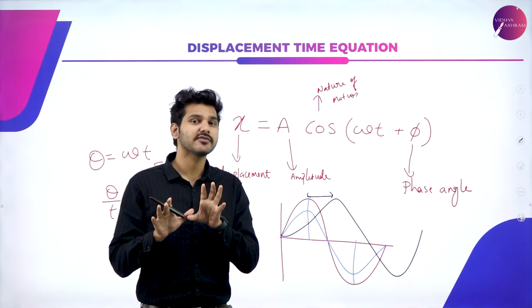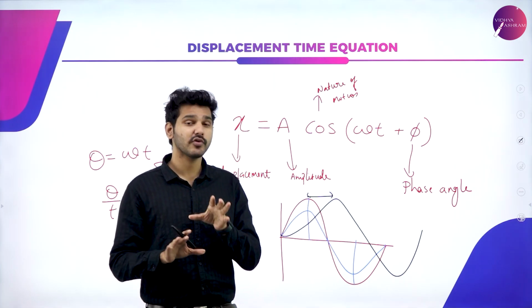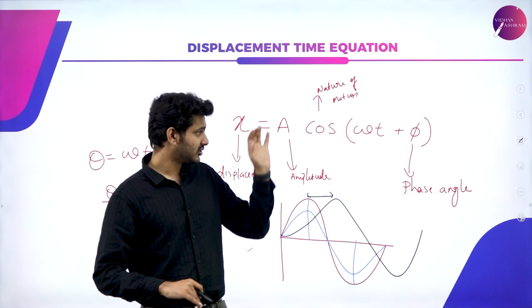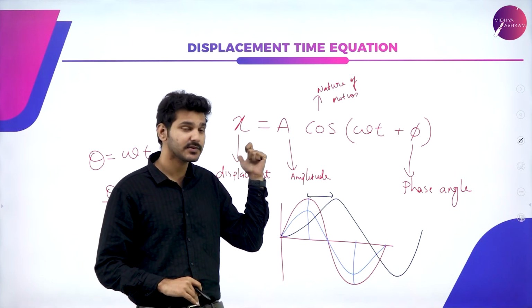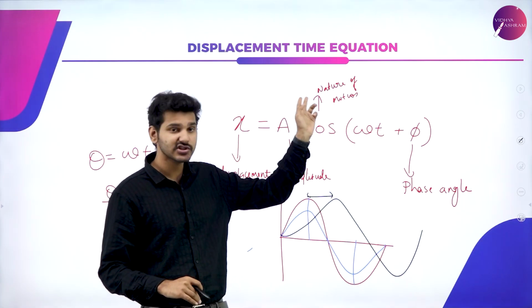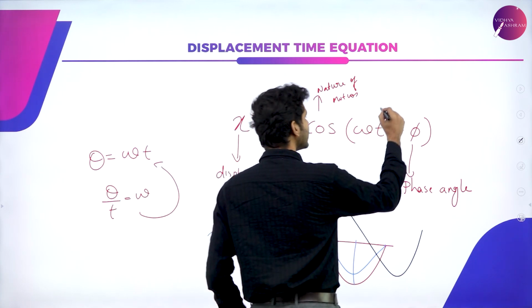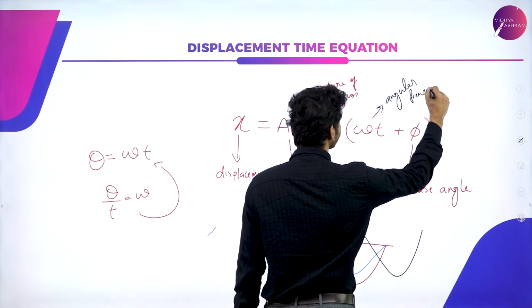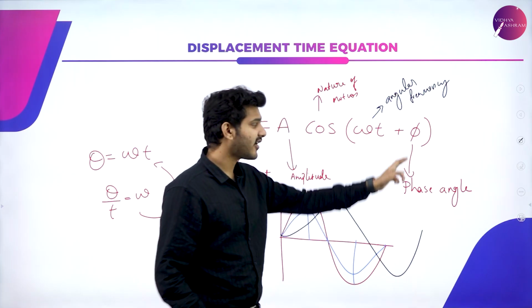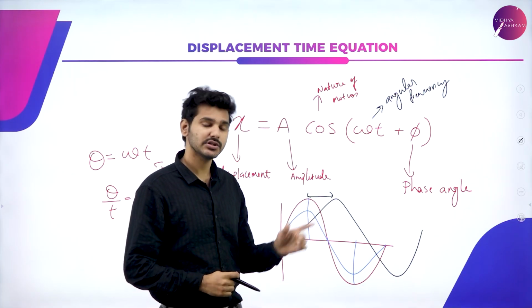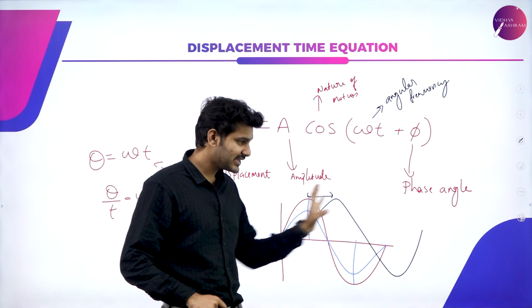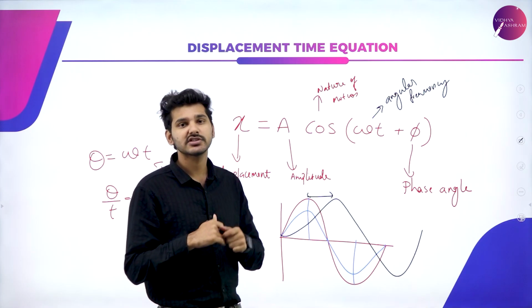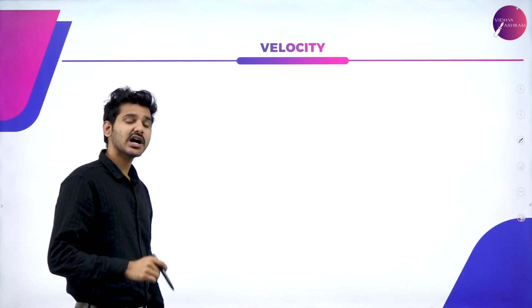So that much initial information is the only thing you need right now before we get to the velocity and acceleration of these particular wave functions. So first, again, just to refresh, x is the displacement, A is the amplitude, cos is the nature of the motion, omega t is nothing but the angular frequency, and phi is nothing but the phase angle between two independent waves. So again, this much is the initial information that you need before you get into the acceleration and velocity of these particular waves. So let's start with velocity.